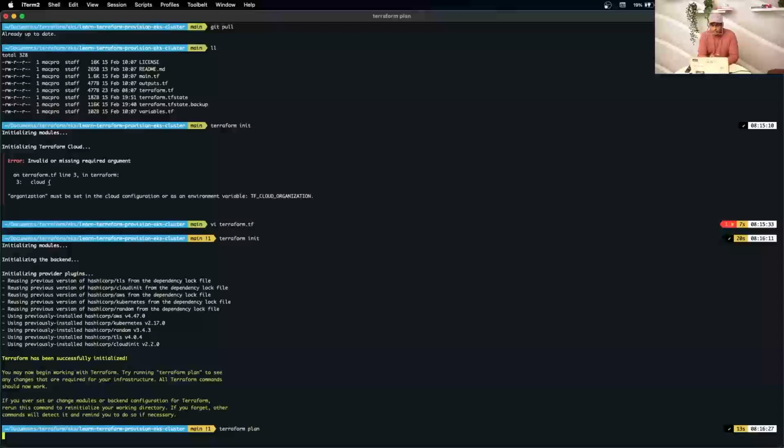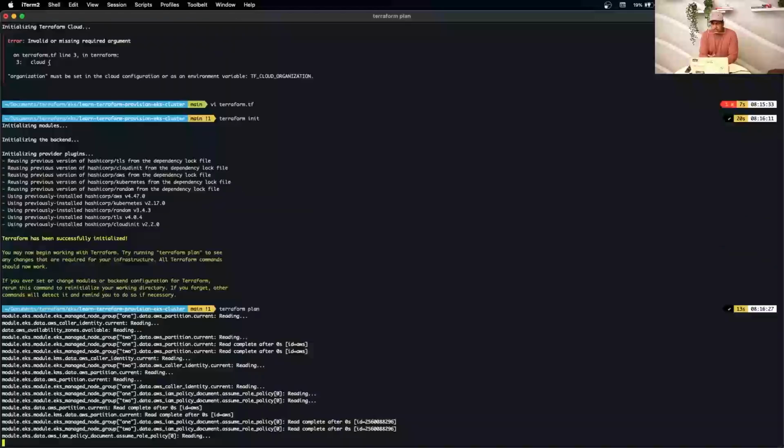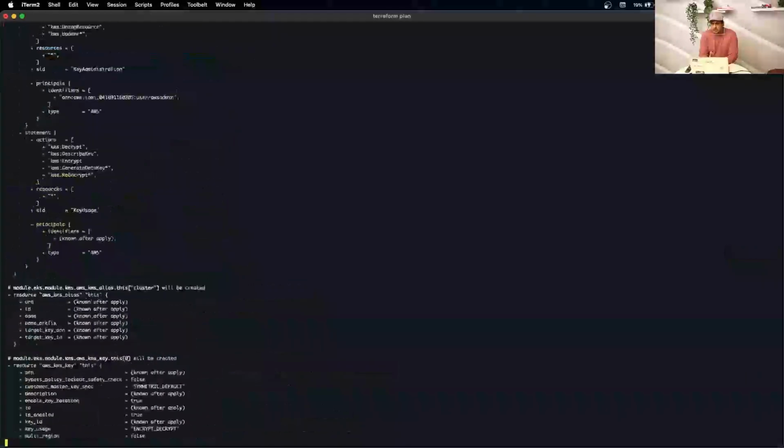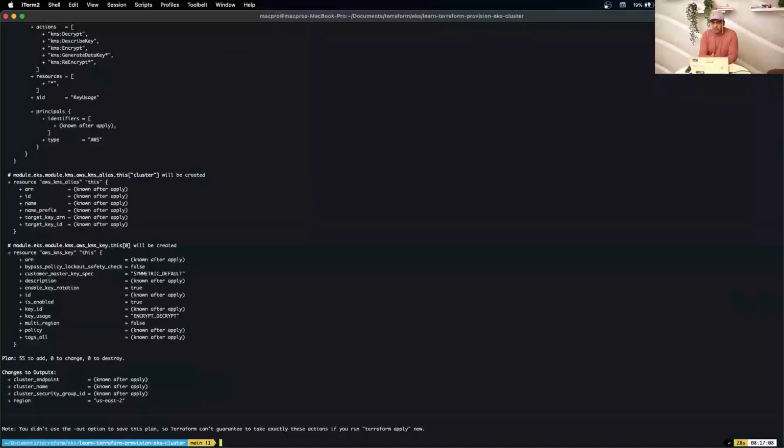So now what we're going to do, we do a quick Terraform plan to see what resources Terraform creates, basically. And then we will do apply to actually create that. So Terraform plan basically doesn't create any resources in our AWS account. It just shows you what resources it is going to create, and then based on your input, when you say Terraform apply, it creates the actual resources. So this is just basically going through all your Terraform modules and telling you what, so as you can see at the end, 55 to add, nothing to change, nothing to destroy, because it's just a new deployment.